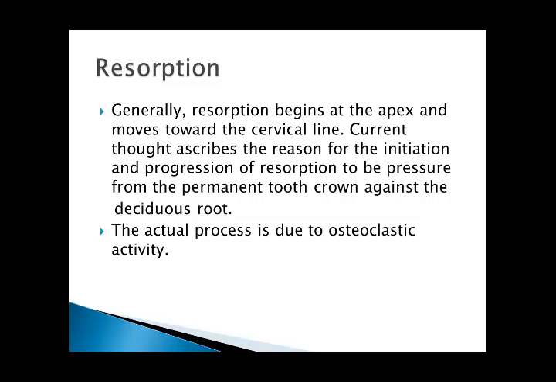What is osteoclastic activity? That is a body process of breaking down bone in order to build up the organ. When orthodontic force is applied to a tooth, osteoclastic activity breaks down the bone in the jaw, allowing the tooth to move.